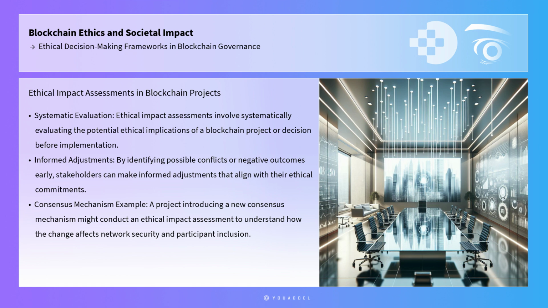Practical tools such as ethical impact assessments can further aid in implementing these frameworks. These assessments involve systematically evaluating the potential ethical implications of a blockchain project or decision before implementation. By identifying possible conflicts or negative outcomes early, stakeholders can make informed adjustments that align with their ethical commitments. For example, a project that introduces a new consensus mechanism might conduct an ethical impact assessment to understand how the change affects network security and participant inclusion, ensuring that it does not inadvertently disadvantage certain groups.